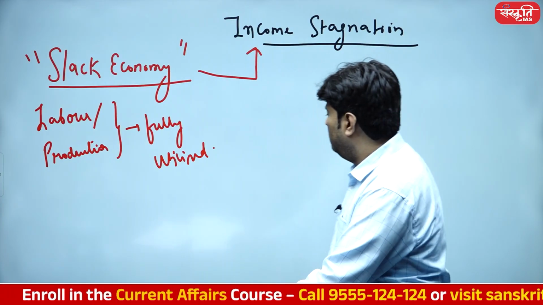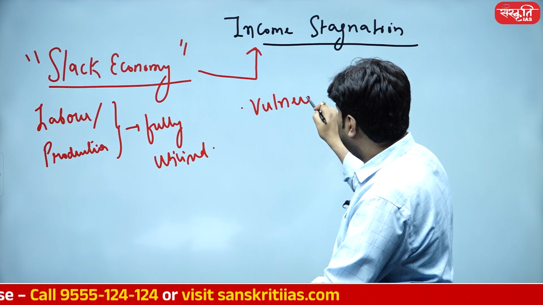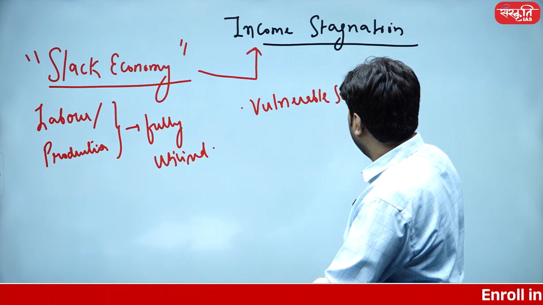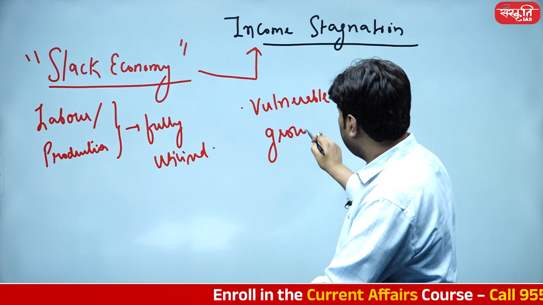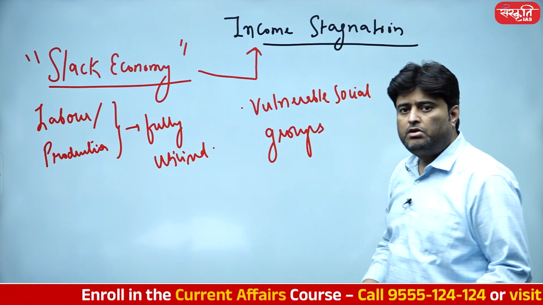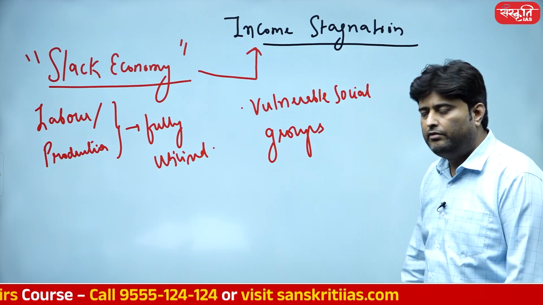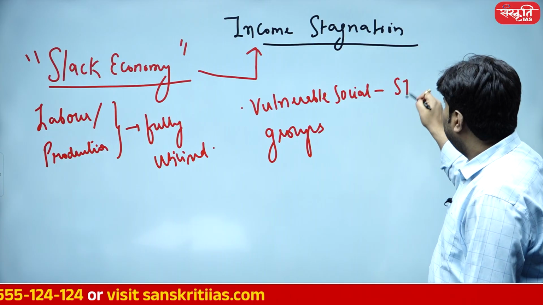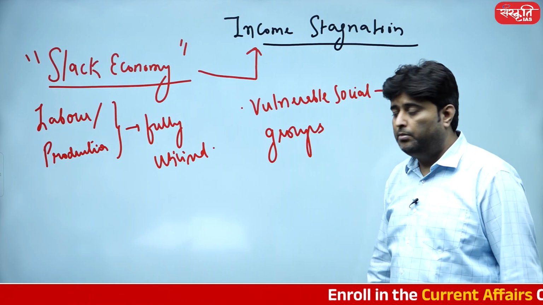At the same time, there is one problem with this survey, which is suggesting that people from vulnerable social groups are still having a poor MPCE. Vulnerable social group people, their monthly per capita consumption expenditure is still very less. People from scheduled tribe, scheduled caste, OBC community, they still have a problem.